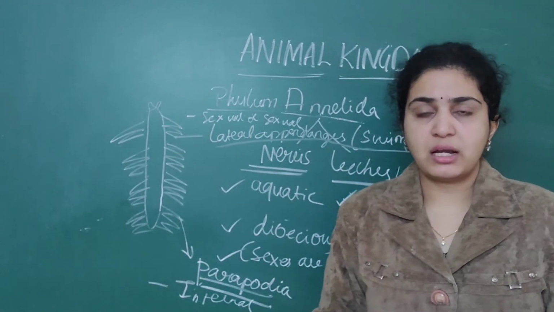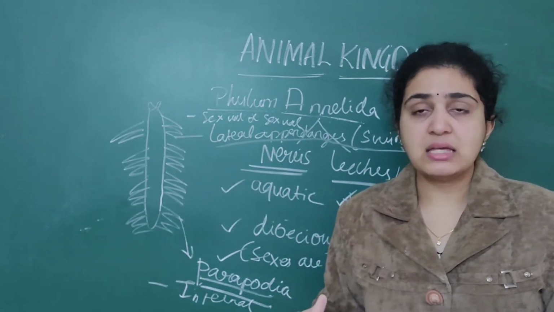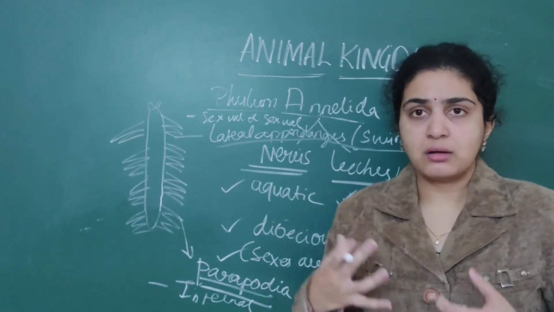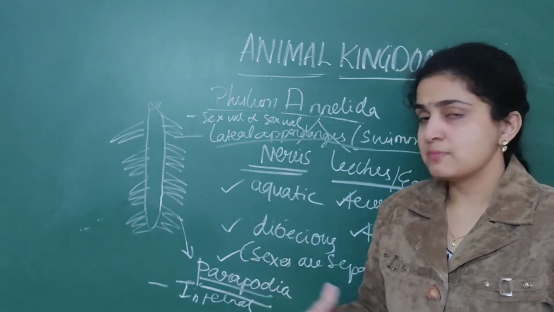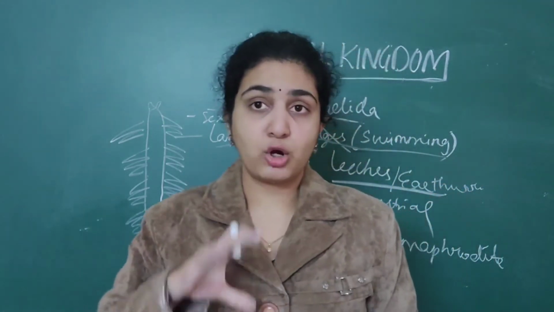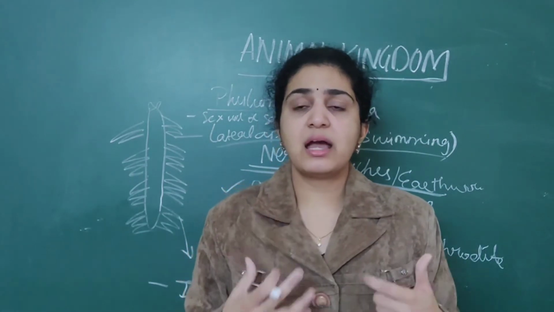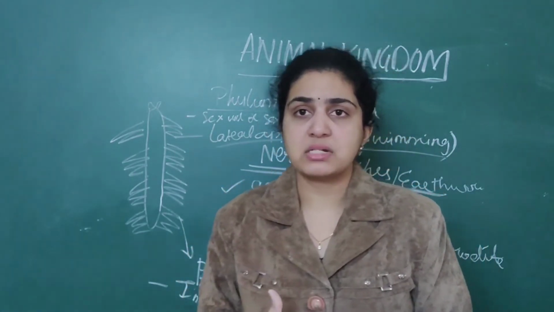Because this is the biggest phylum, we will take more time and read about this. Phylum Annelida, but I'm saying biggest phylum, not the largest phylum. The largest phylum is Arthropoda. The second largest phylum is Mollusca. Largest means they are present in more numbers.